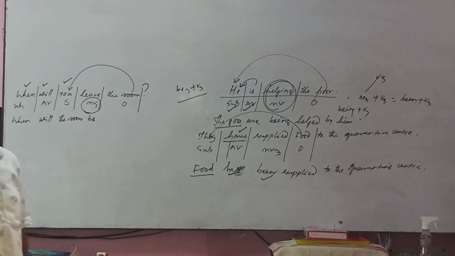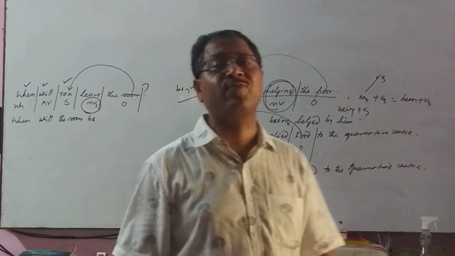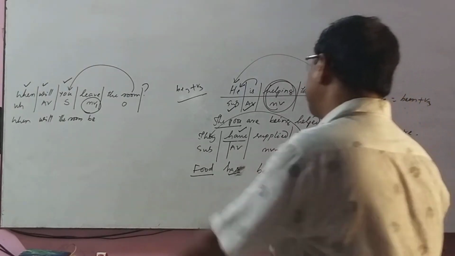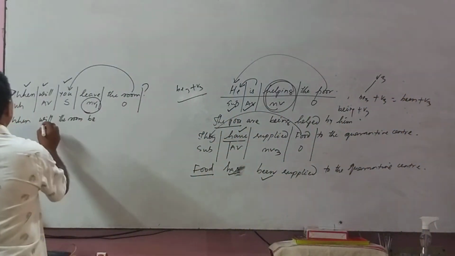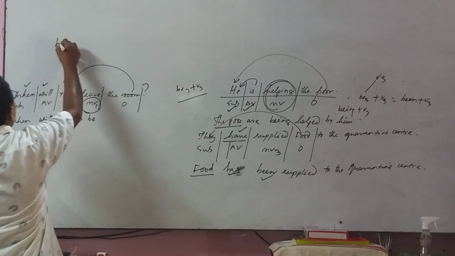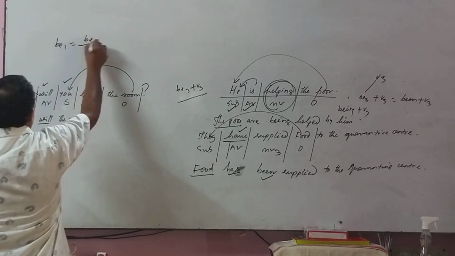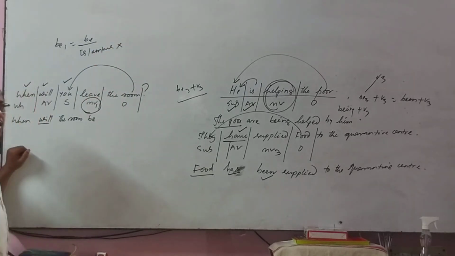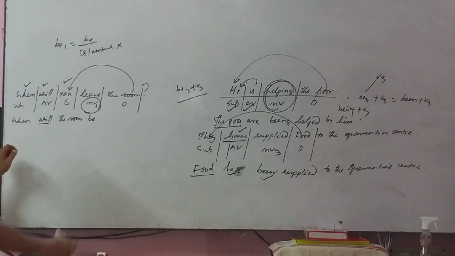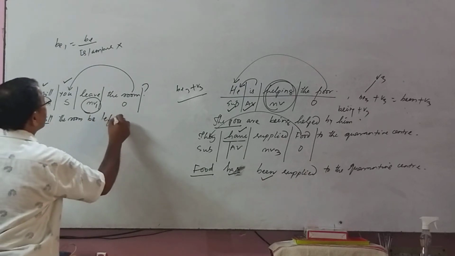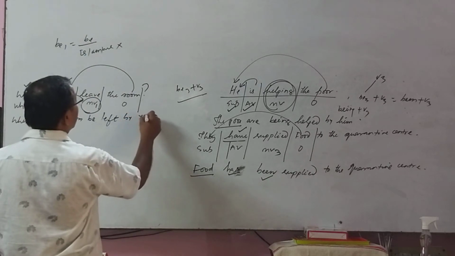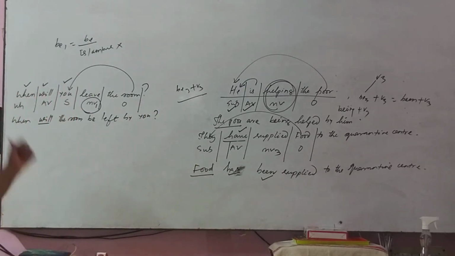You cannot use V1 here because this is the non-finite place. You have to use be plus V3. Okay, where will the room be left by you? When will the room be left by you?